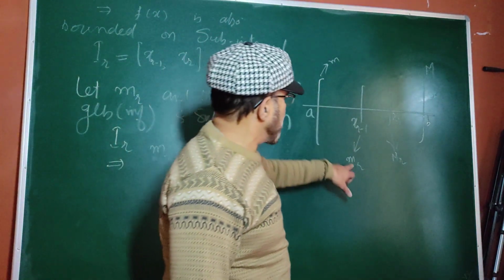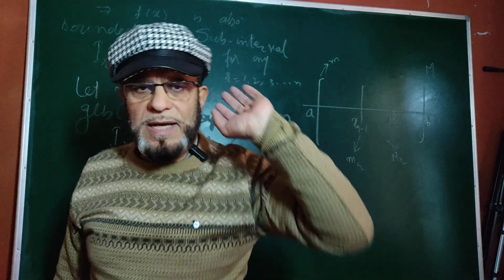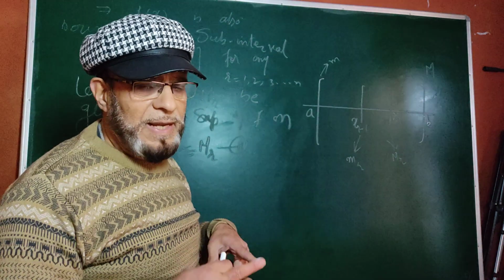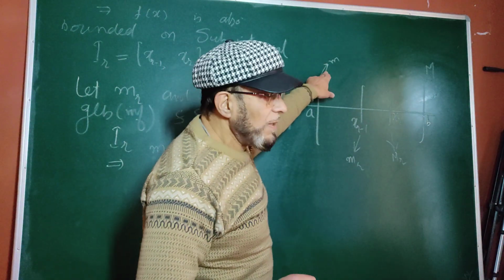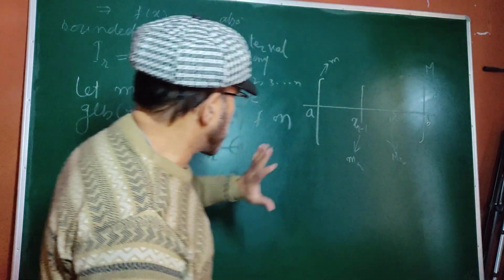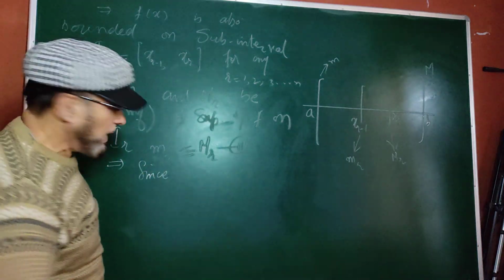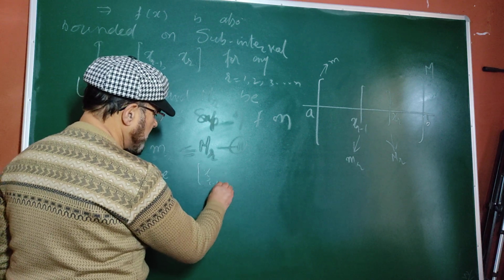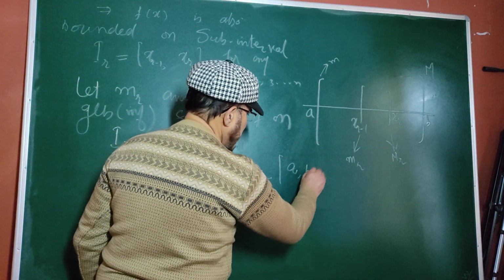It is obvious that m is less than mr, less than Mr, less than M, because capital M is the least upper bound of f on the whole interval and small m is the GLB of f on the whole interval. So small m is the minimum of all and capital M is the maximum of all, and this subinterval lies in it. Let us develop a relation. Since our subinterval xr minus 1, xr is a subset of AB, it is a subset of AB.